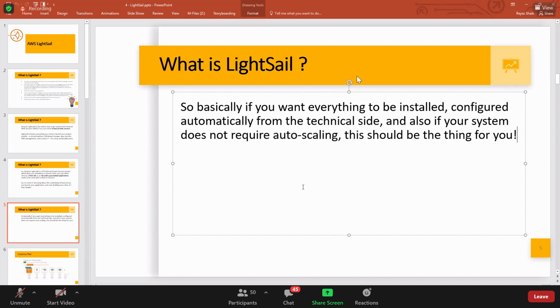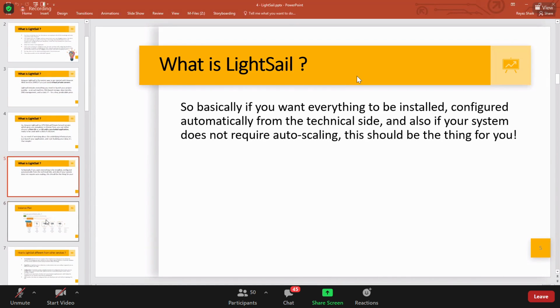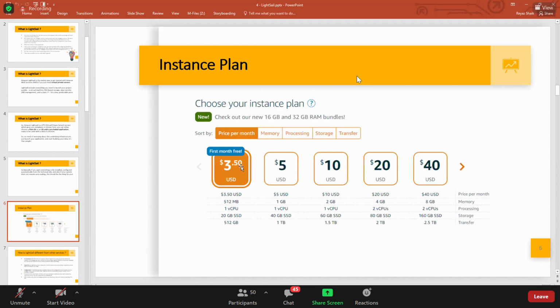But remember, guys, it's very light. Don't expect it to be like EC2. In EC2 you have images, volumes, snapshots, and everything, but it's not as huge as EC2. It's very simple and sweet. Got that? So we have something called an instance plan. How do we have it in EC2?